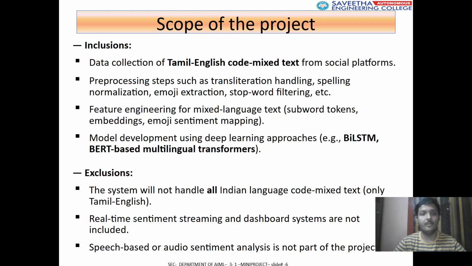Inclusions: data collection of Tamil-English code-mixed text from social media platforms; preprocessing steps such as transliteration handling, spelling normalization, emoji extraction, stop word filtering, etc.; feature engineering from mixed language text, subword tokens, embeddings, emoji sentiment mapping; and model development using deep learning approaches, for example LSTM and BERT-based multilingual transformers.